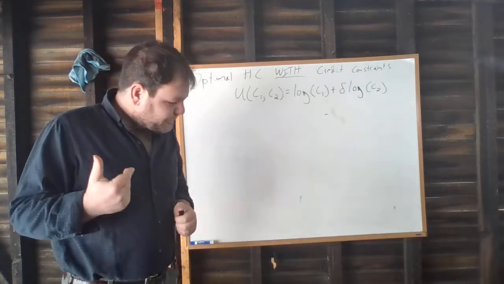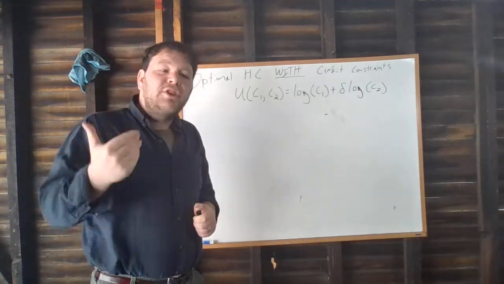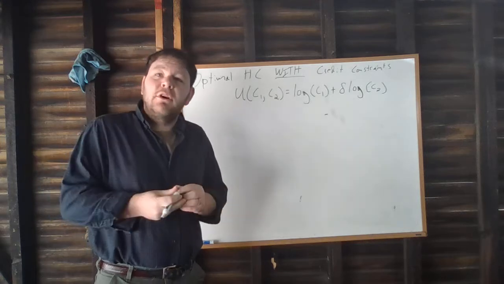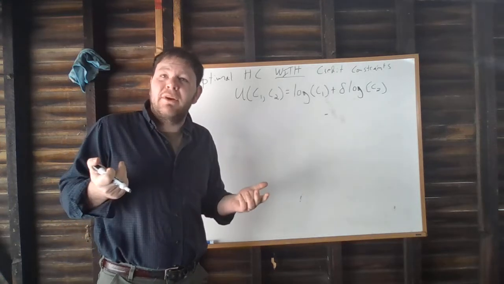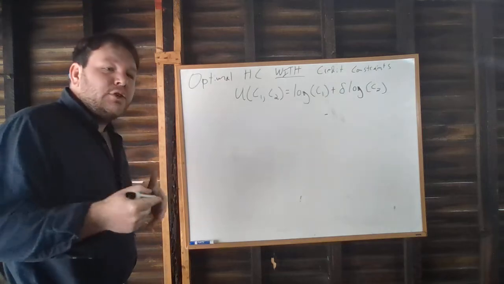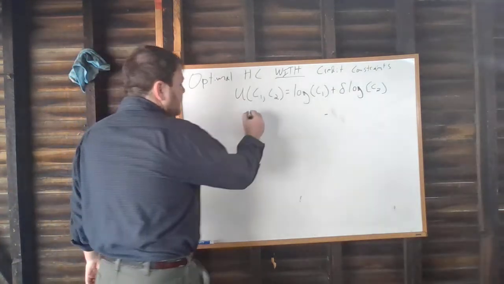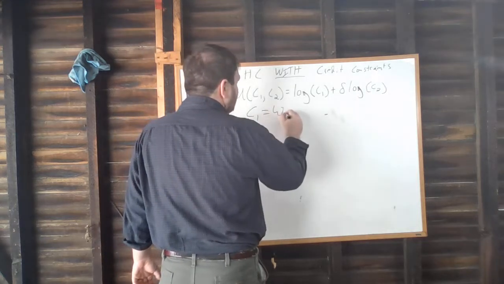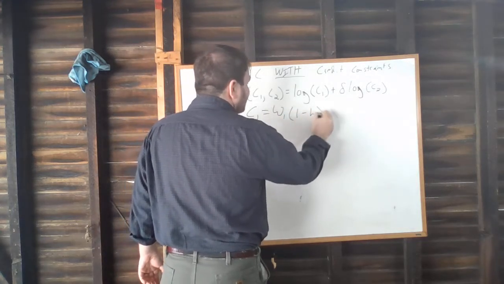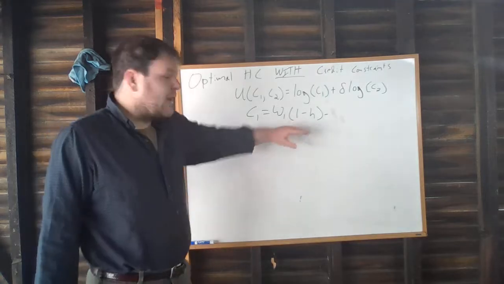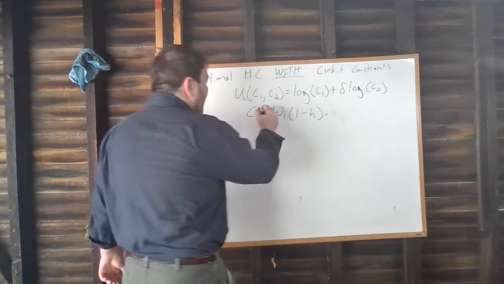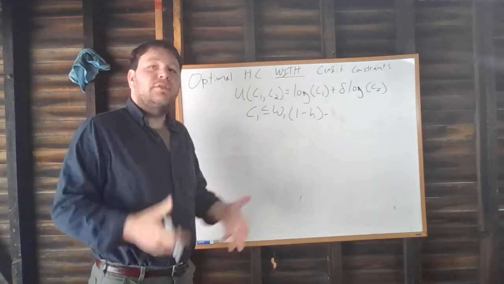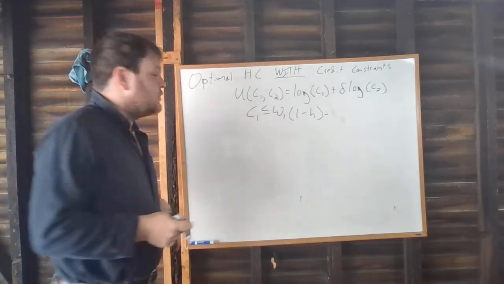But now, we're going to have a budget constraint that doesn't include the possibility of borrowing or saving. So as a result, when we think about what our consumption is going to be in period 1, we're only going to be able to consume what we earn in period 1, right? So we'll say C1 is going to equal W1 times 1 minus H, right? Just our earnings in period 1. And if we wanted to be really careful, we'd make this less than or equal to, because we're allowed to consume less than we produce. It's just we would be wasting, and we wouldn't actually choose to do that.